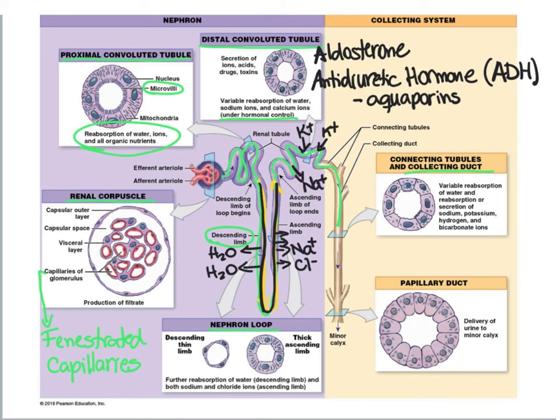So the point I'm trying to make is that the distal convoluted tubule can be affected by hormones. On the other hand, nephron loops are not really sensitive to hormones, and nephron loops will always do the same thing under normal circumstances. Now, the collecting duct, as I mentioned before, is sensitive to antidiuretic hormone.